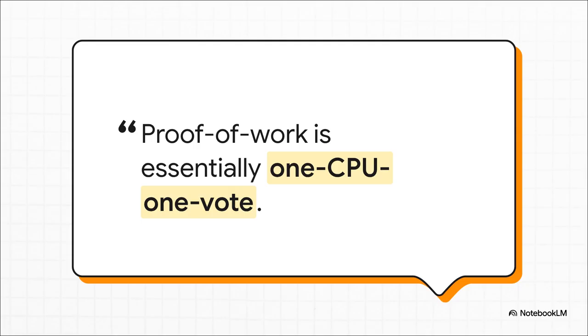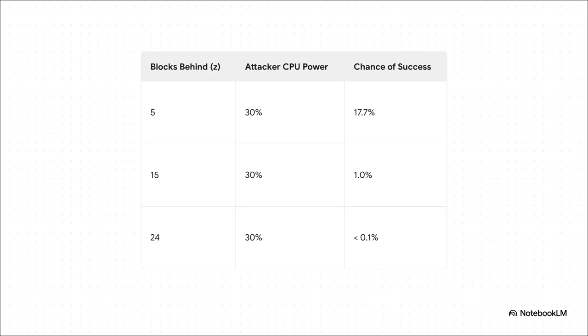Now, this table from the paper shows just how mind-bendingly secure this whole system becomes. Let's say an attacker controls a pretty huge 30% of the entire network's computing power. If they want to reverse a transaction that's already buried under 5 new blocks, they still have about a 1 in 5 chance of succeeding.